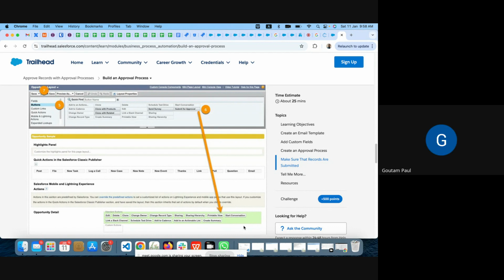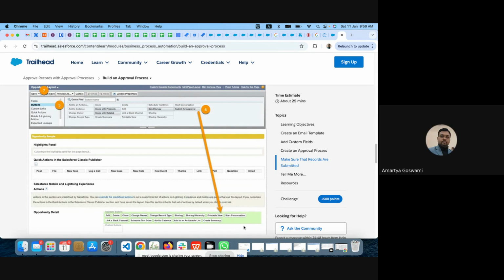Just one sec. What is the basic default value without approval? Suppose in the setup, if they don't create the approval process, there should be some default setup. If we are not setting up any approval process, then what will happen? The system will work as is. As I am just updating a record, it gets saved. That's it. There is no requirement that you have to configure any approval for a record.